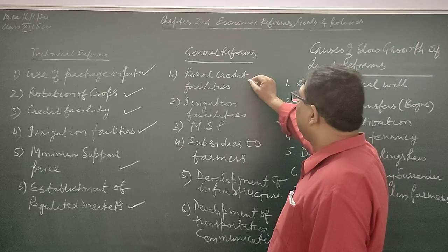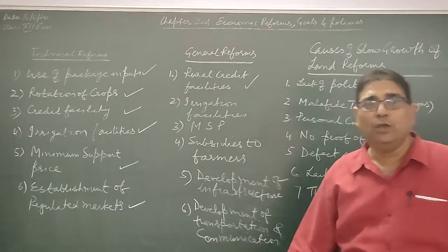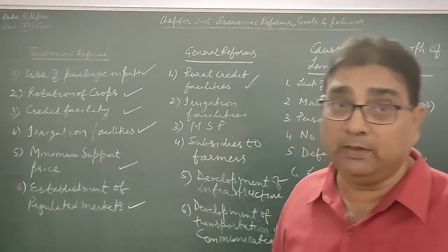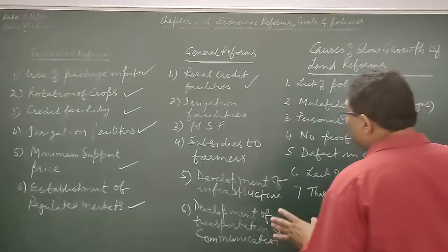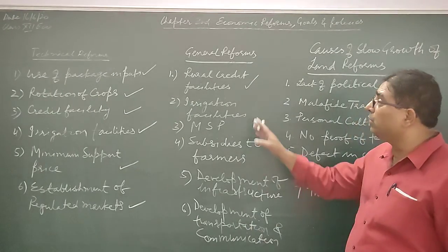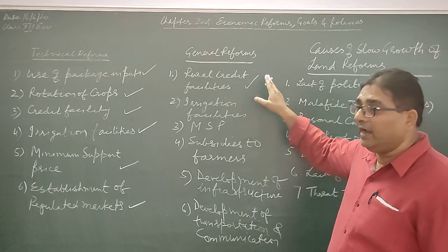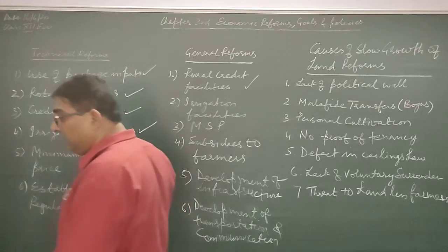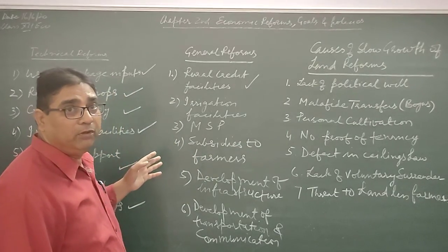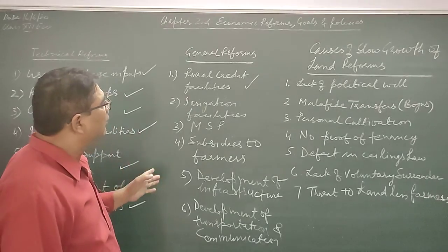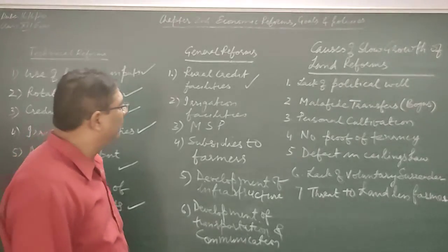General reforms are those reforms under which I will tell rural credit facilities. Rural credit facilities should be available to the farmers, like Kisan Credit Card, rural cooperative societies, district cooperative societies, primary cooperative societies, and then central cooperative societies. So cooperative societies should be available because these cooperative societies mainly work to give loans to the farmers. Right, this is utmost important.